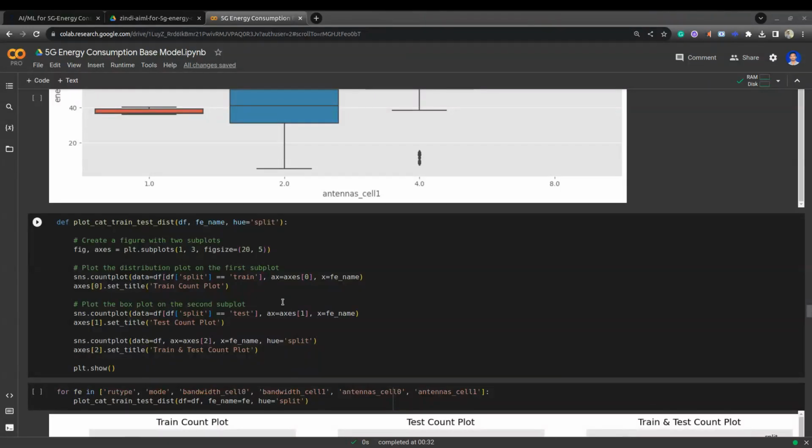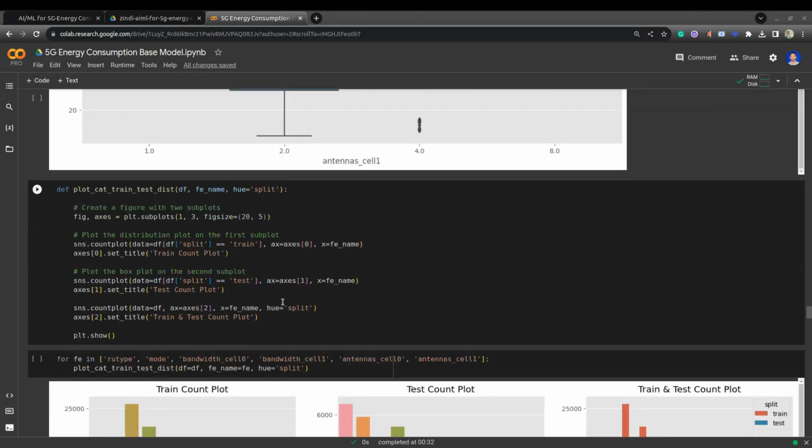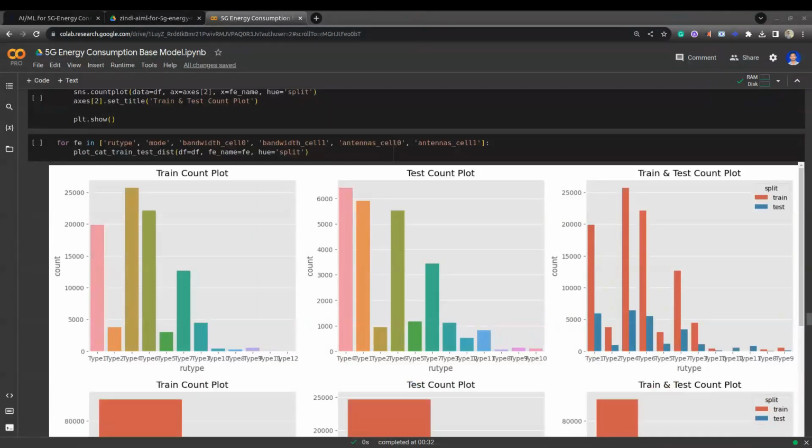Next, I plotted the categorical distribution between train and test. Here you can observe the train and test count plots. If you see here, some categories are only present in test data, but not present in train data.